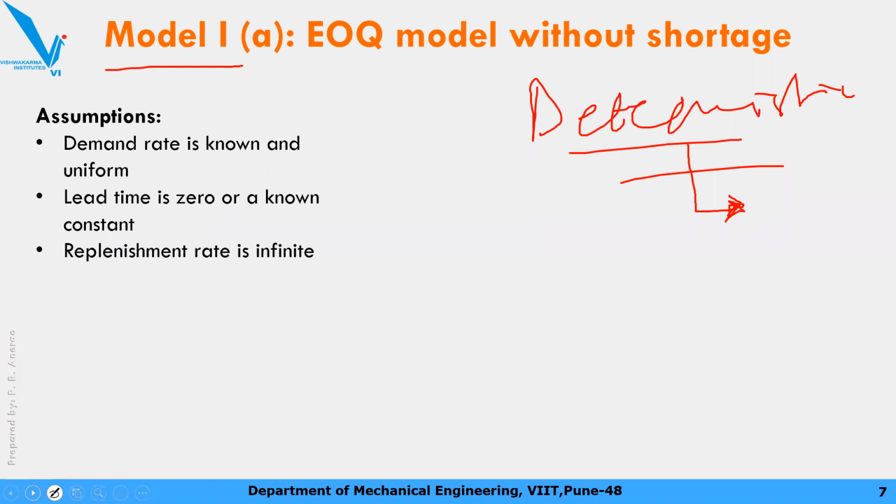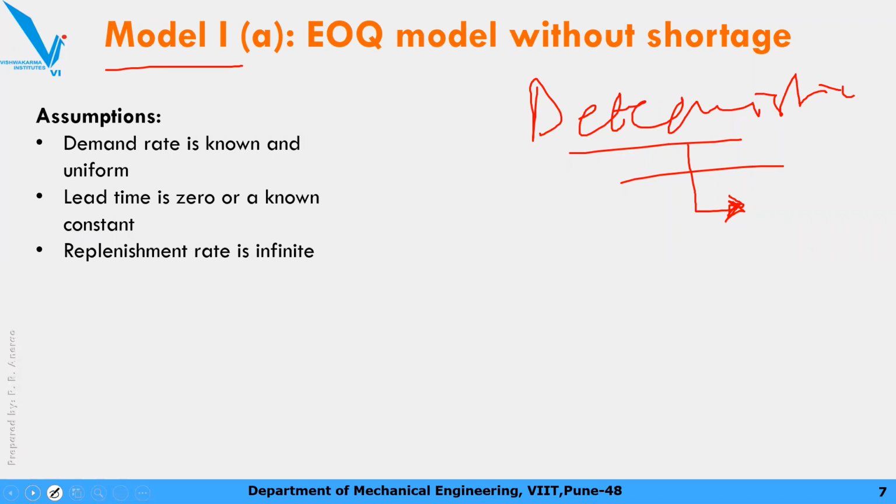Then the next assumption is replenishment rate is infinite. Now these are actually real life scenarios, and based on that these models are prepared. Replenishment rate is infinite means what? आपका glass खत्म हुआ, उसी time within a fraction of time the glass is full now.